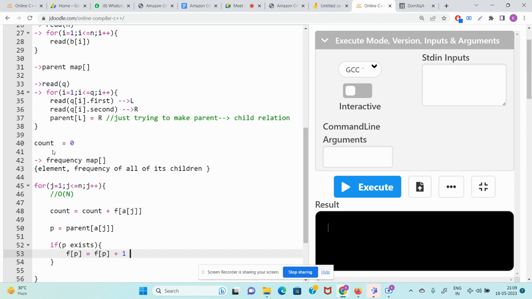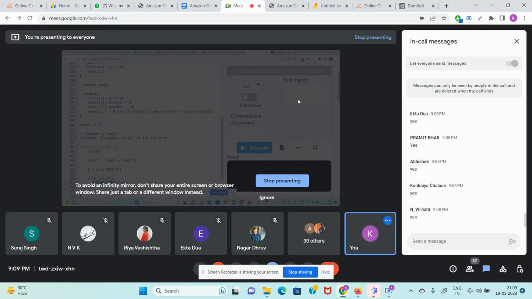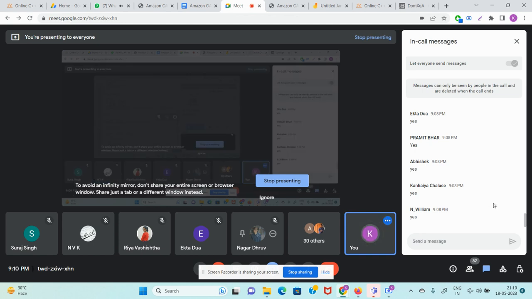Job done, question solved. Whenever you are at a place, you just want to know the sum of frequency of all of its children. It's already stored in f, so just write f of A of J. Then whatever your current element was, calculate its parent. P was its parent. I will increment P. Job done. Over, guys. Clear to everyone? Everyone start writing yes. Did you find this problem interesting? Start reacting with emojis, guys.